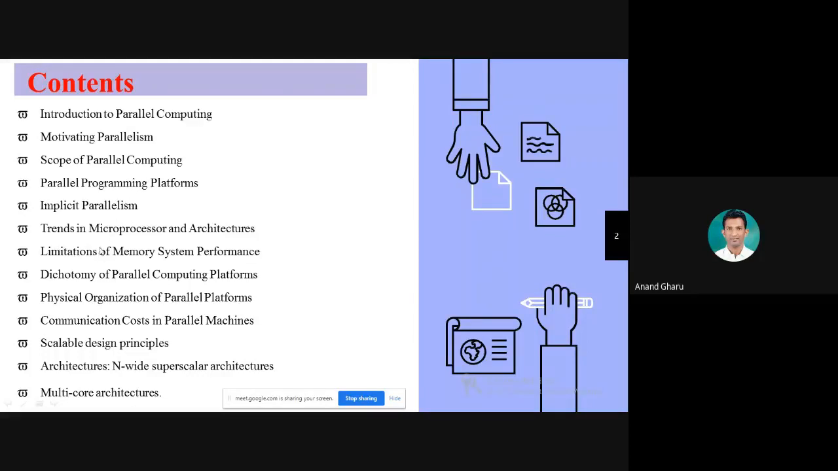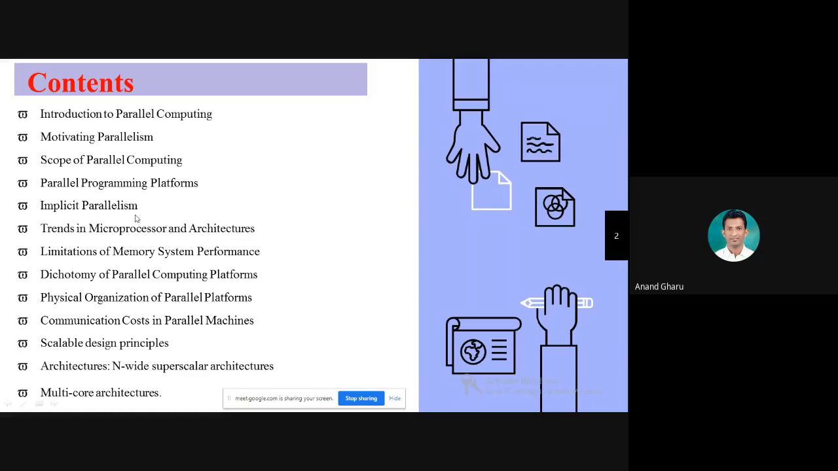Now, today we are going to see the dichotomy of parallel computing platform, and trends in microprocessor and architecture. In the last session, I explained the 8086 microarchitecture. In that, I explained the flow of microprocessor, how microprocessor works, how pipelining works, how the control unit works.